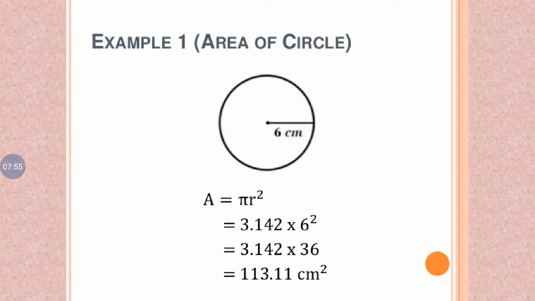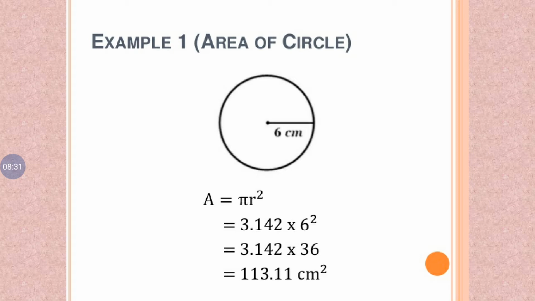For example, area of a circle: given radius is 6 centimeter. A is equal to pi r square. Twice the radius is the diameter. So A is equal to pi r square, pi value 3.142 into 6 square, so 3.142 into 6 into 6. 6 6s are 36.